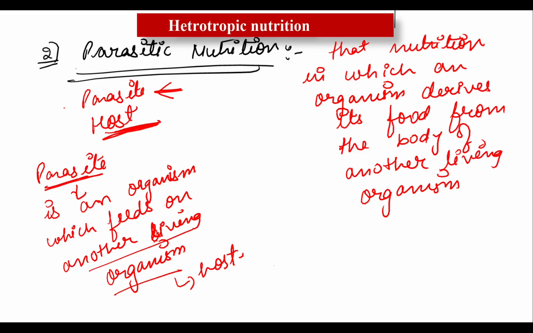And this other living organism is always known as the host, without killing it. I will explain it with the help of an example also, don't get confused. A parasite receives its food from the host but gives no benefit to the host in return. The parasite usually harms the host. The host may be a plant or it may be an animal.